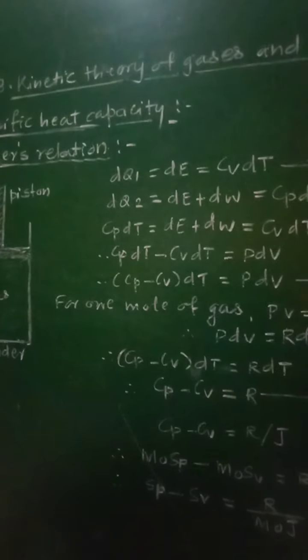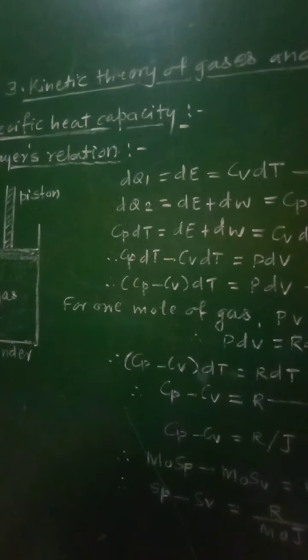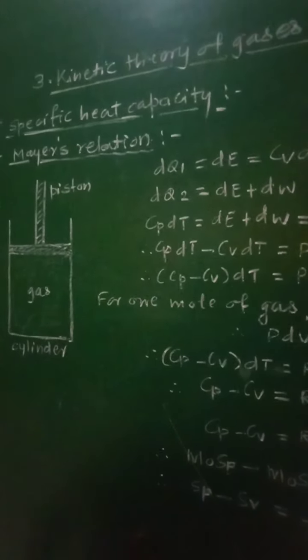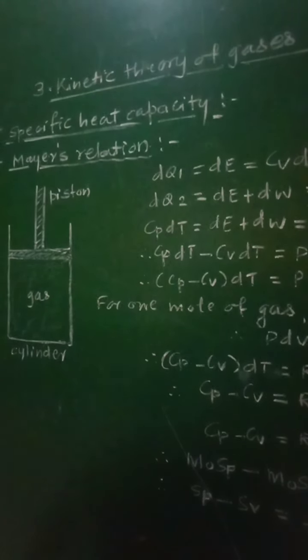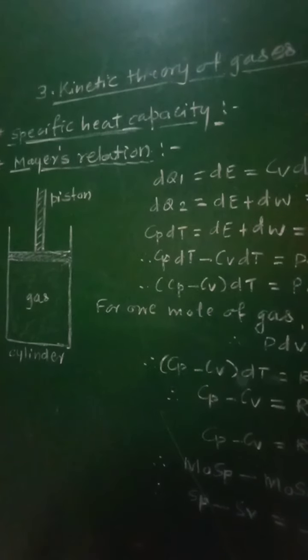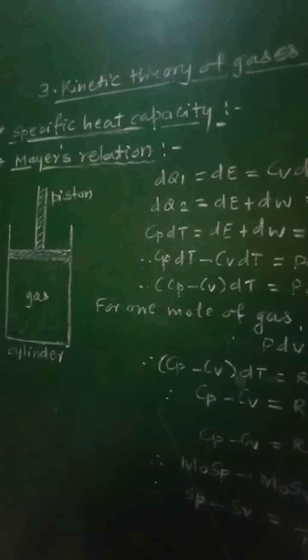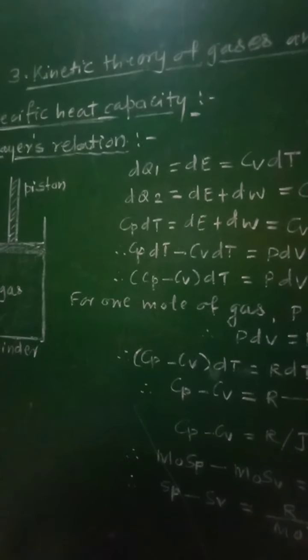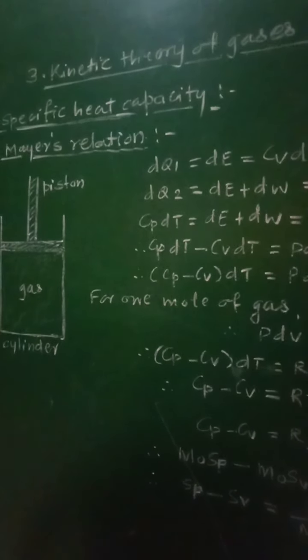On the other hand, when the gas is heated, keeping its pressure constant, at that time the amount of energy supplied to that gas will be used for two different purposes. One part of that energy will be used to increase its internal energy, that is to raise its temperature, and the remaining part of energy will be used to perform work.